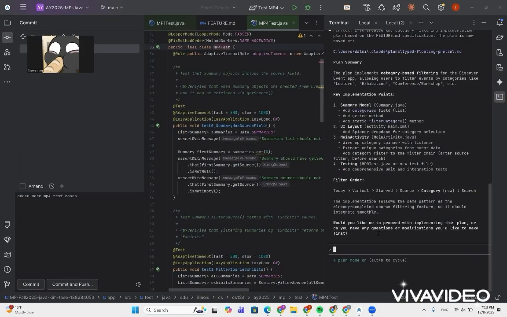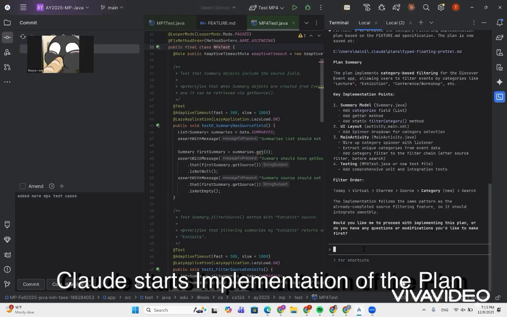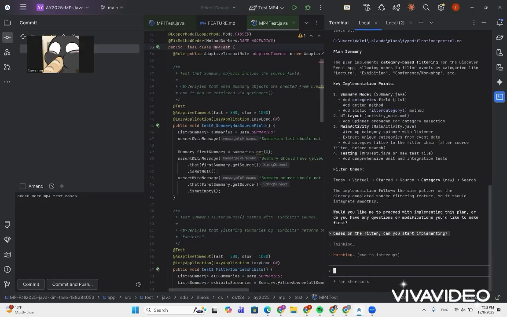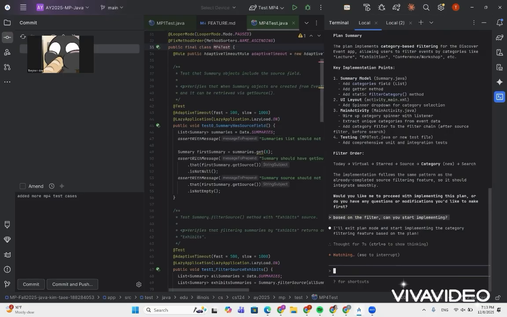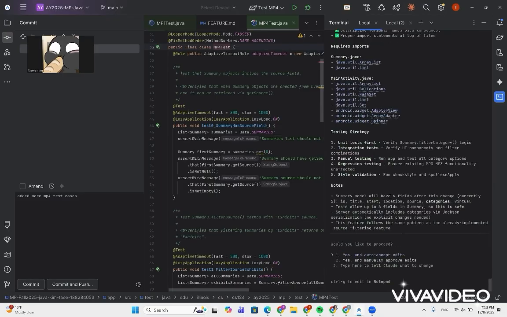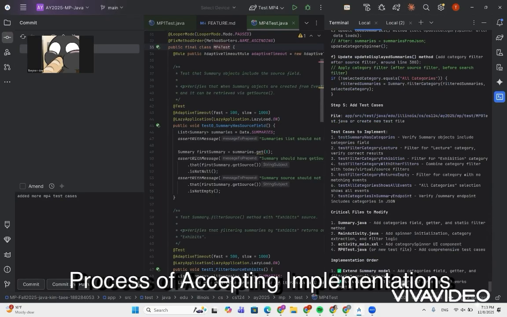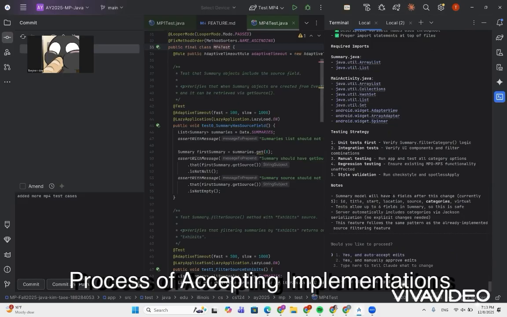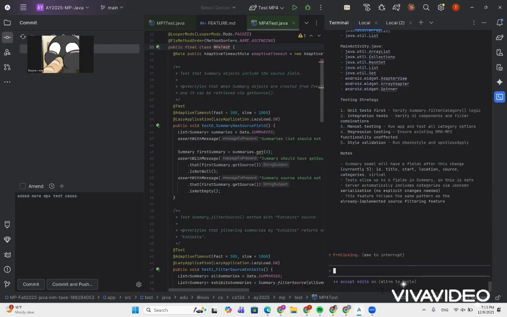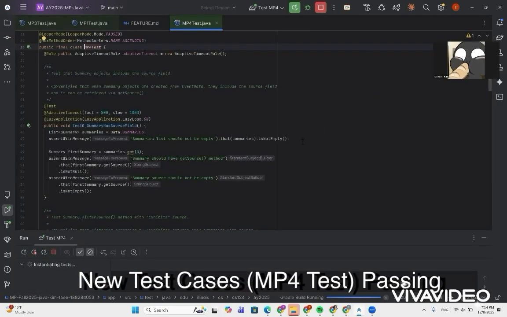And then I went ahead and also showed the process of my implementation of the plan. So right now I'm asking Claude, based on the feature, can you start implementing my plan? And Claude was able to go through that and ask me different questions. It's asking me, would you like to proceed? And I would say yes, accept edits, and I did that to make new edits in my current code.